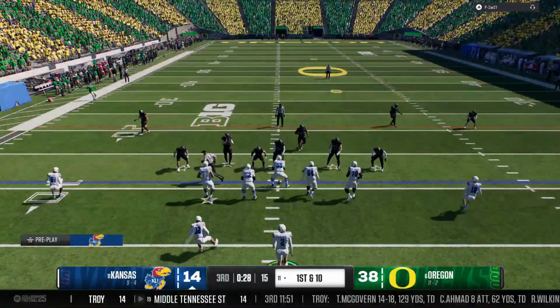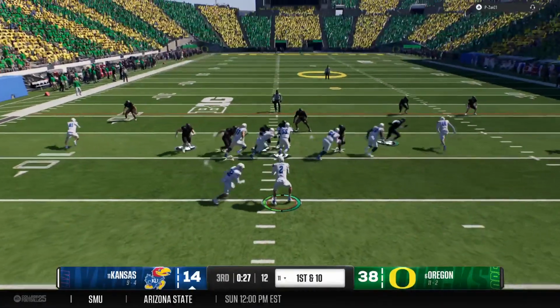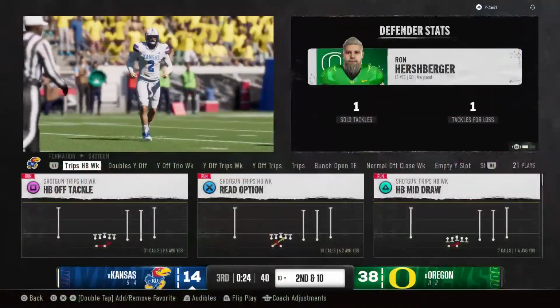Here comes the Jayhawks offense back on the field. Remember, the last possession ended quickly. The interception on the first play. Let's see if they can do better here. Nowhere to run up the middle.